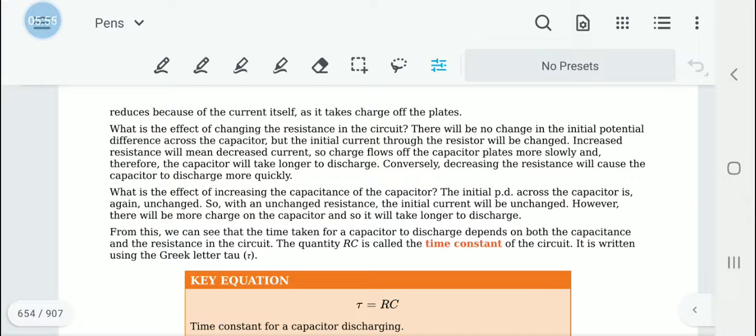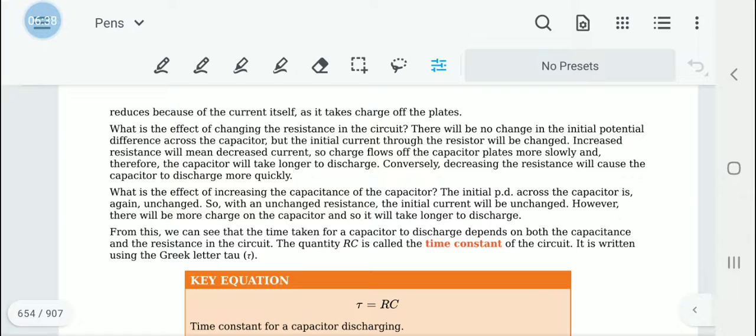Then if you change the resistance in the circuit, there is no change in the potential difference, but there will be a change in the current. When you increase the resistance, there is lesser current, so the charge would flow off more slowly. That means it will take longer to discharge. But if you decrease the resistance, there will be higher current, and as a result it can discharge more quickly. Then what would happen if the capacitance is increased? When you increase the capacitance, more charge can be stored, and if there is more charge, it will take more time to discharge.